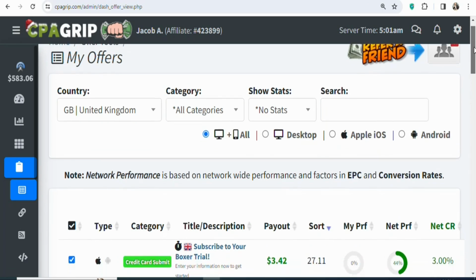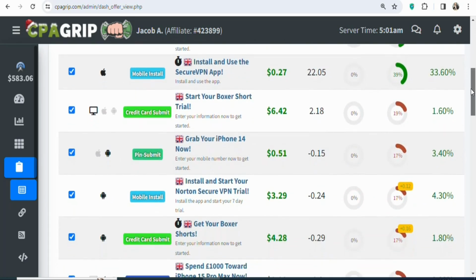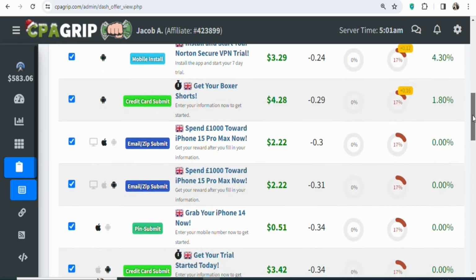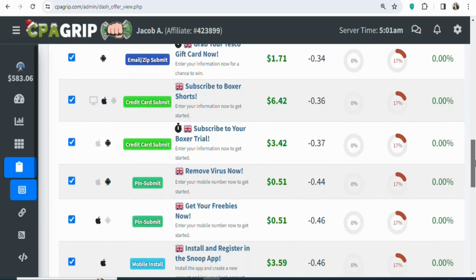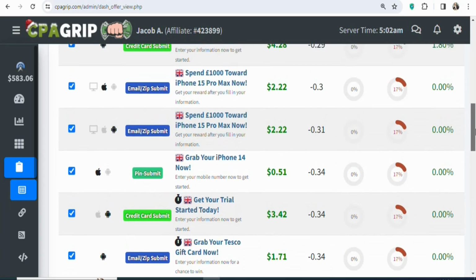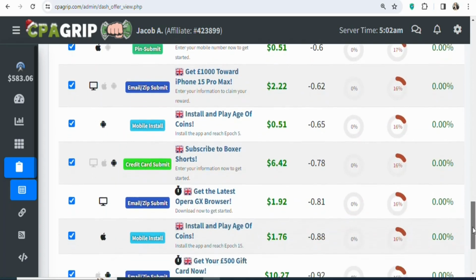CPA offers are geo-specific. So what you have to do is search for a country and then find offers that are allowed in that country so that you can promote them to earn CPA commissions anytime you get a lead. For example, you can see these are offers that you can promote to people who live in the United Kingdom. You can see a lot of different offers.